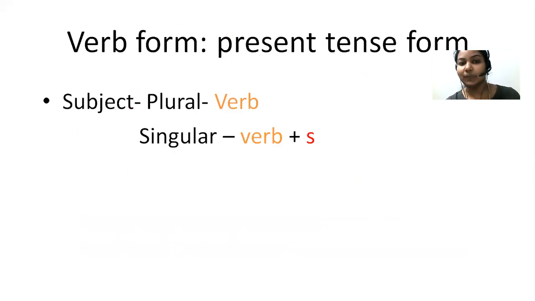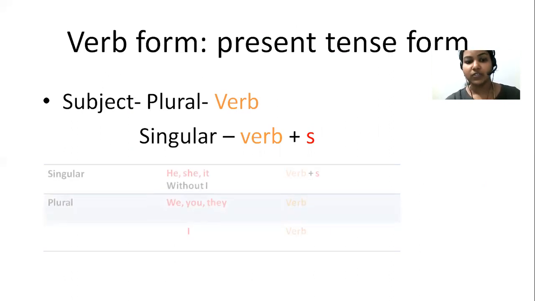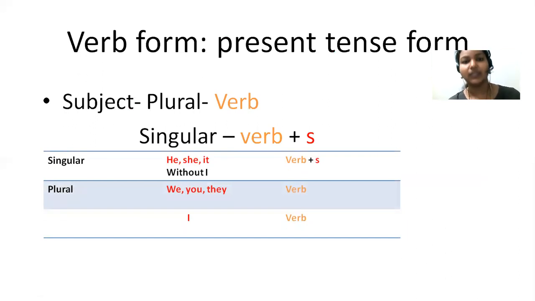So now let me teach you how to write a sentence in simple present form. First you have to write the subject, and then the verb. Here there is a condition. If the subject is singular, or if it is the pronoun he, she, or it, all these three are singular, isn't it? So if you have a singular subject, you have to add s with the verb.